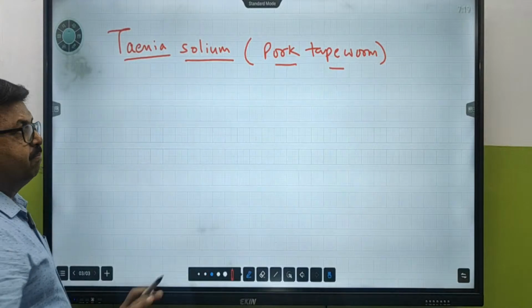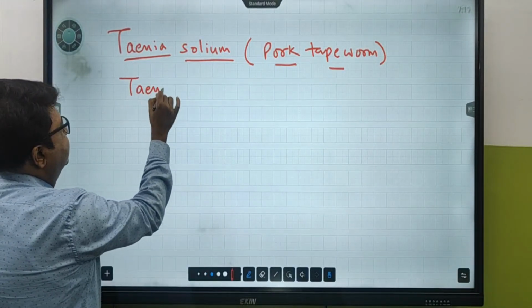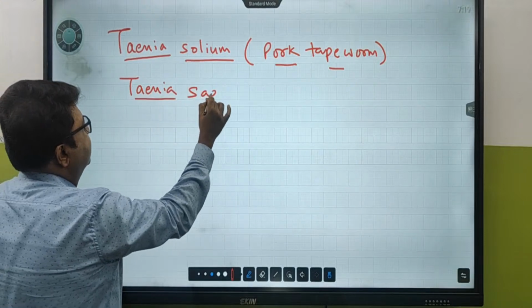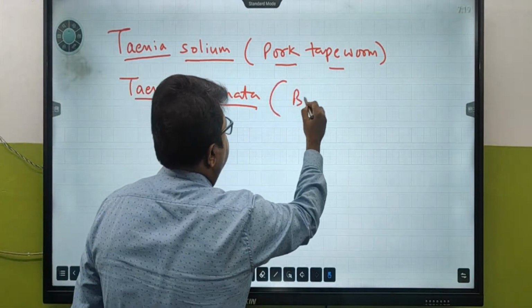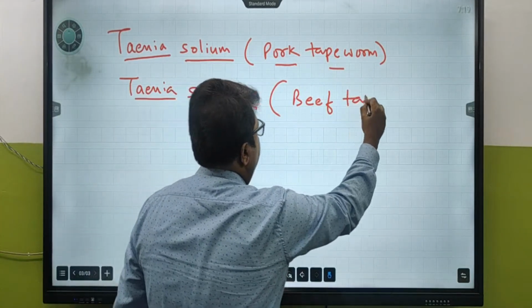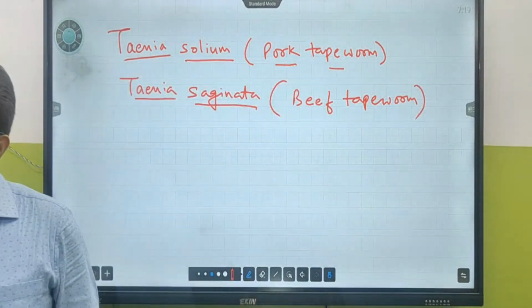Now, wait. Very, very important. There is another species called Taenia saginata. It is called beef tapeworm. Stay with me. Very good.